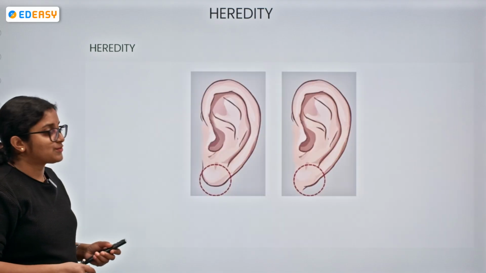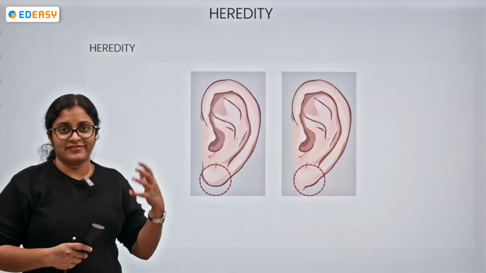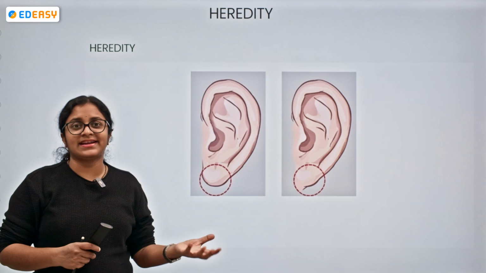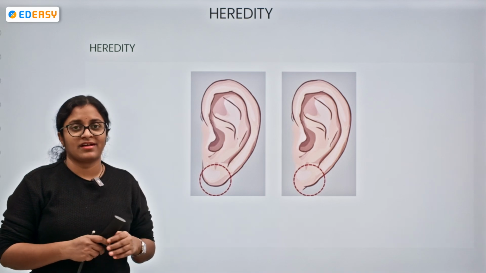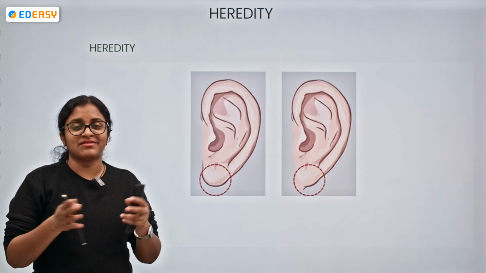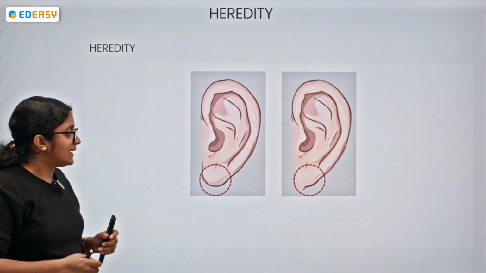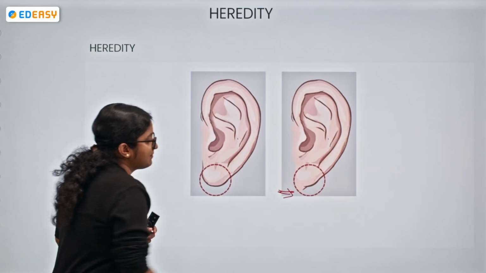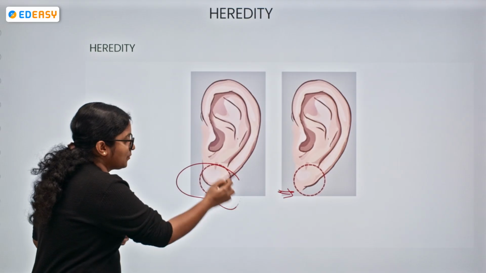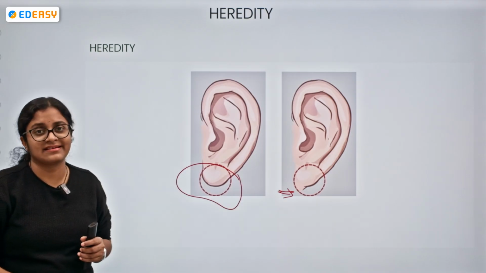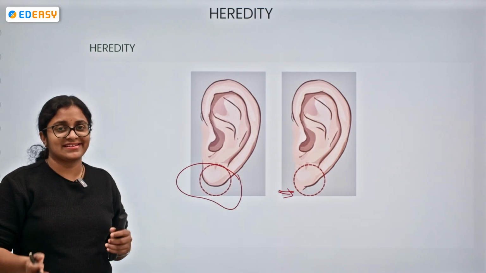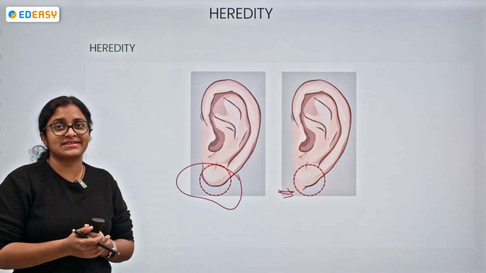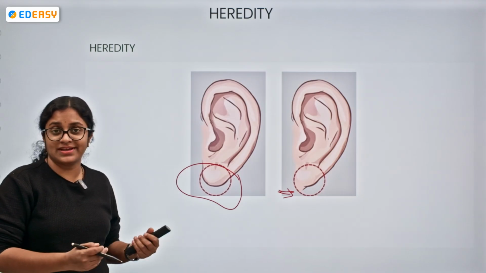Okay, so the same thing we could find with respect to the attached and the free earlobe. Try to observe the people around you. Some might have an attached earlobe, some might have a free earlobe like this. That is also a trait which will be inherited. In some members it will get expressed, in some members it doesn't.